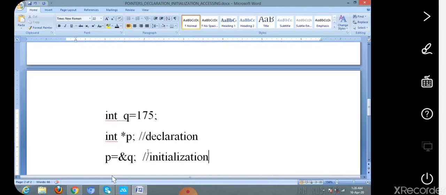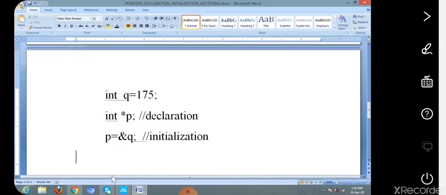Okay, then next let us see how it is stored in the memory, how these instructions are executed in the memory allocation process.